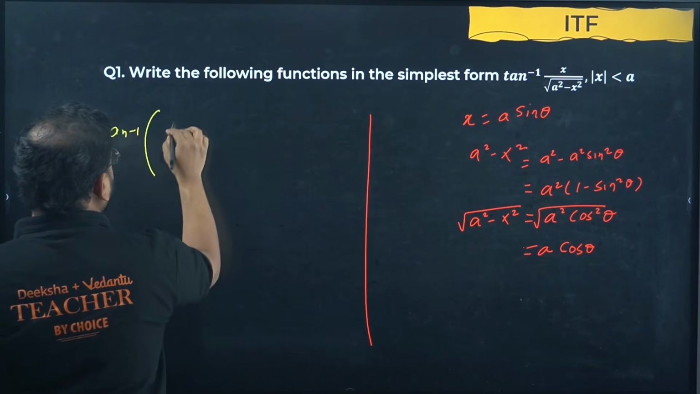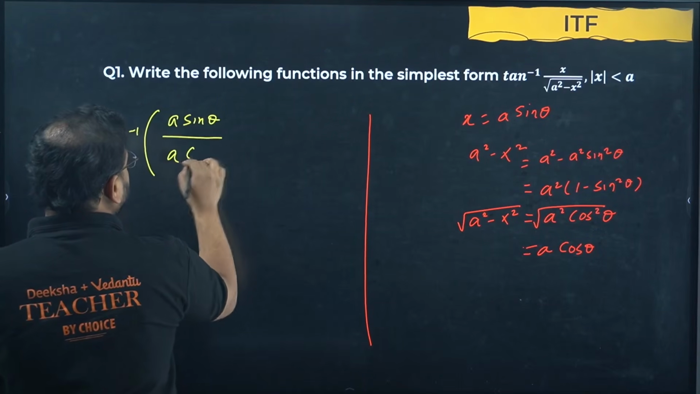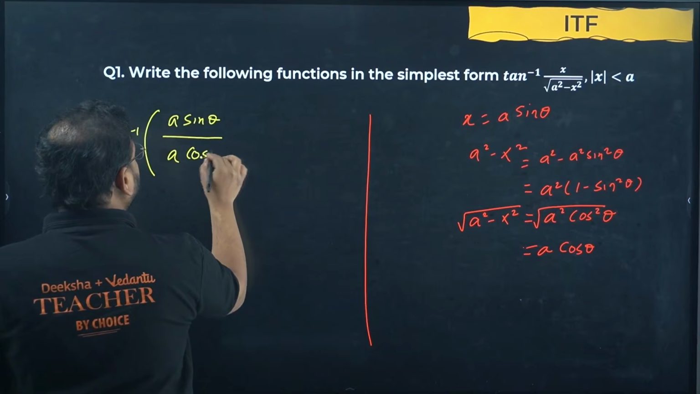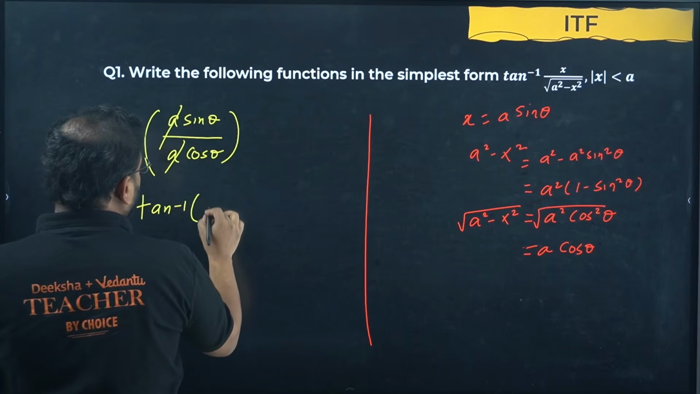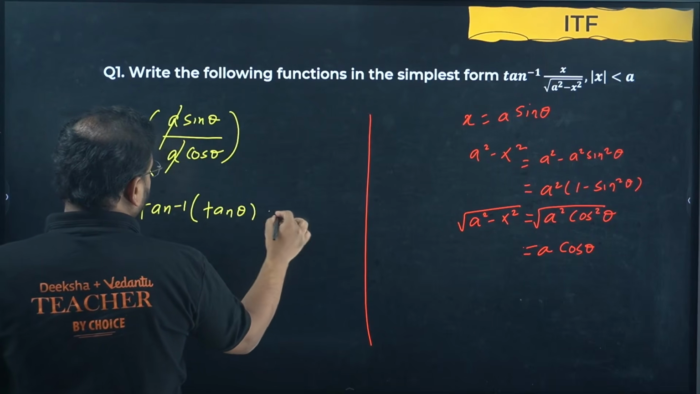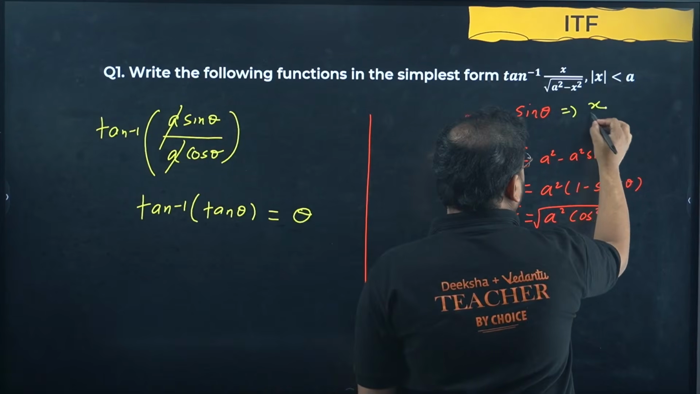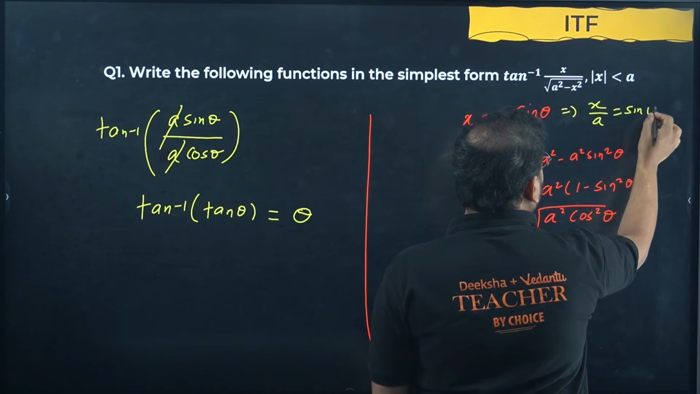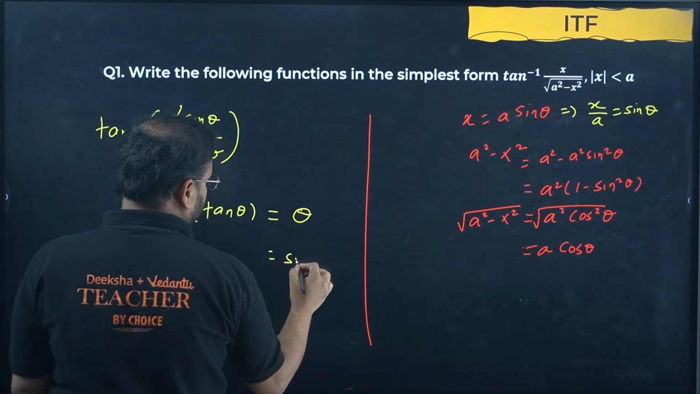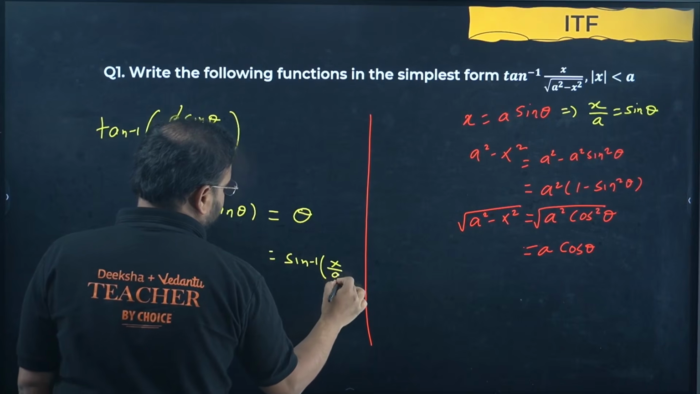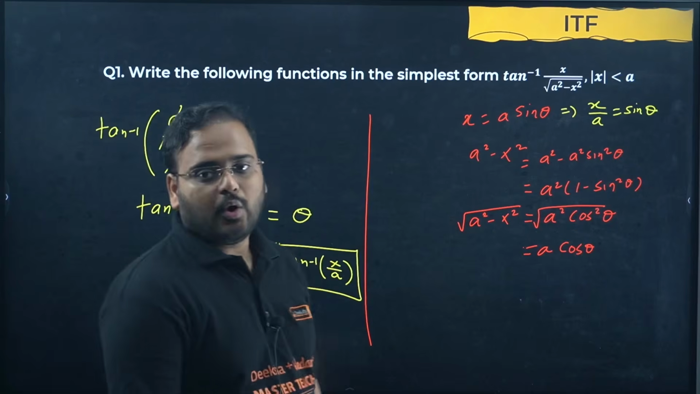So you have tan inverse of x, which is a sin theta, and y, this denominator is coming as a cos theta. A and a cancel. Tan inverse of tan theta, which is coming as theta. Now check this out from here. x by a equals sin theta. It means the theta value is sin inverse of x by a. This is the simplified form, the final result. Got it?